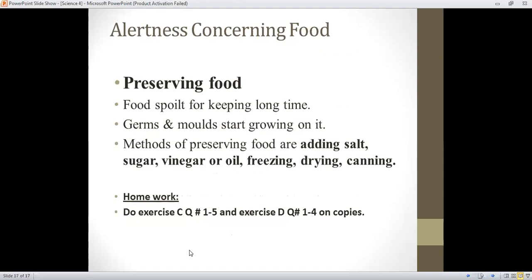Then the last topic is preserving food. How can we preserve our extra food? If you keep food for a very long time, sometimes if you don't eat your roti completely and leave it, then mold starts growing on it. That mold is sometimes white in color and sometimes greenish as well. It starts growing when you leave the food open. So bacteria and